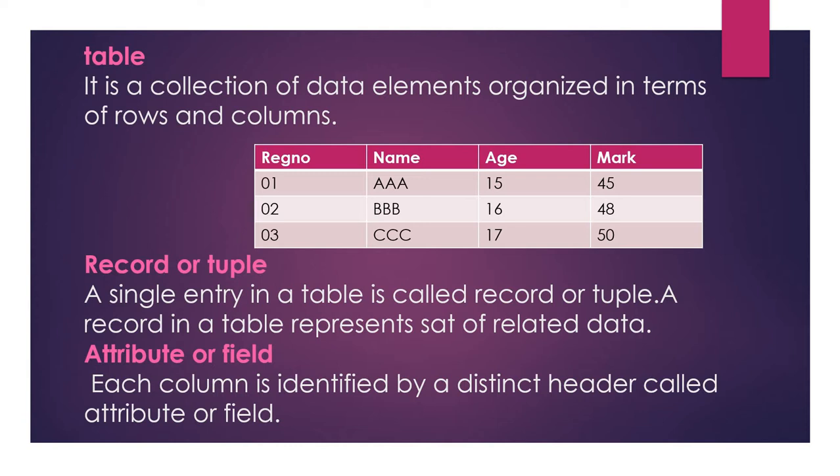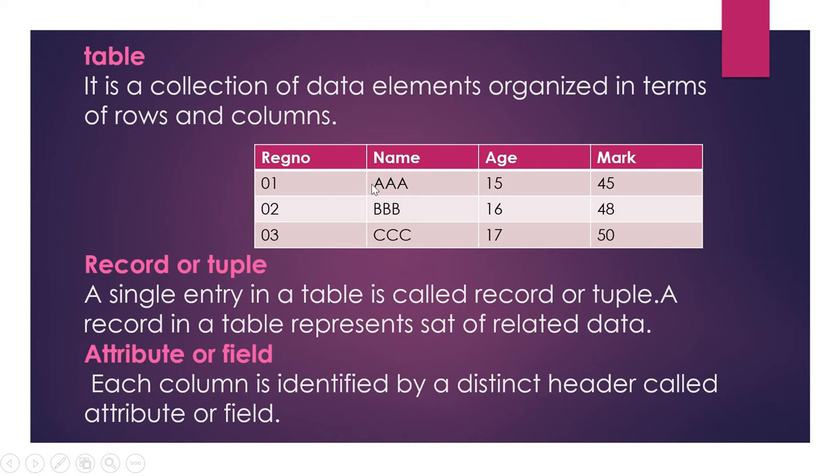What is a record or tuple? A single entry in a table is called a record. See, in this table, this is a table with 3 records. How many records? 3 records. The first row, 01 AA 15 45, is a record. That is a row in a table. That is called a record. Another name for record is tuple.